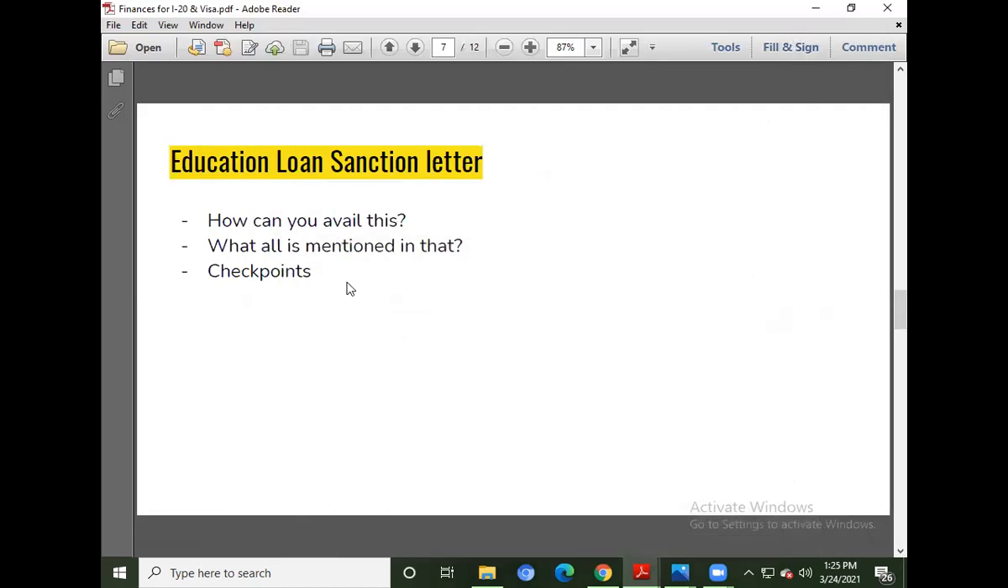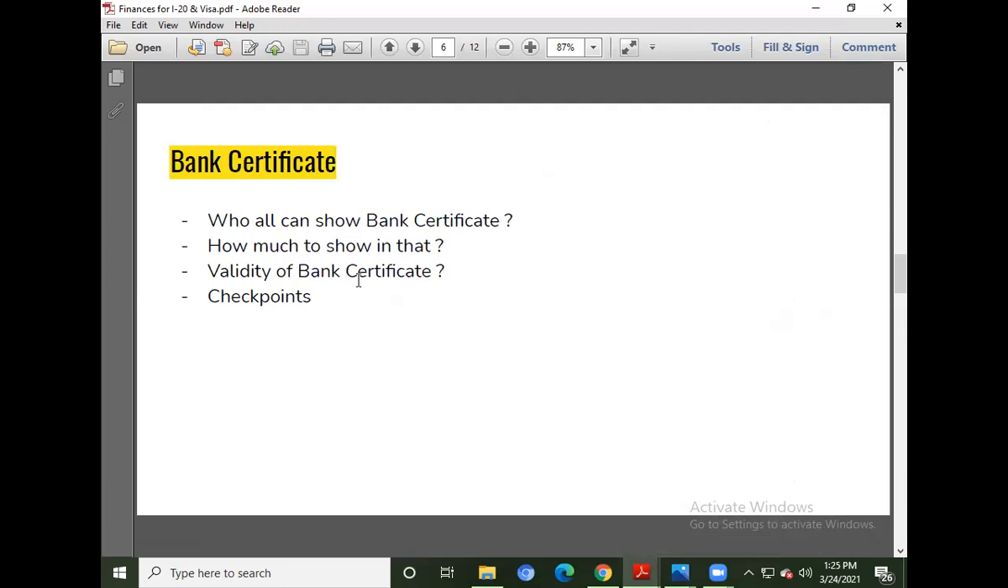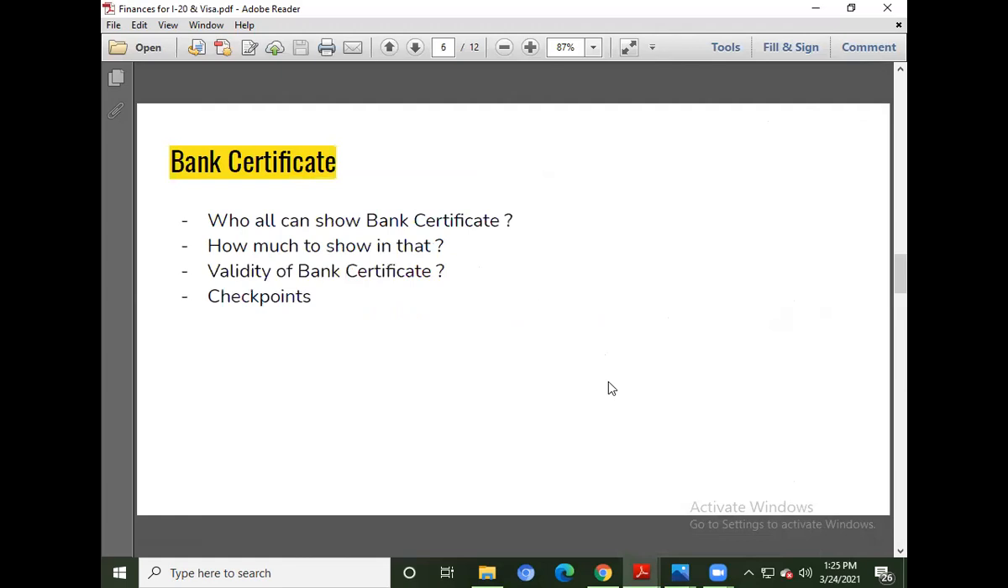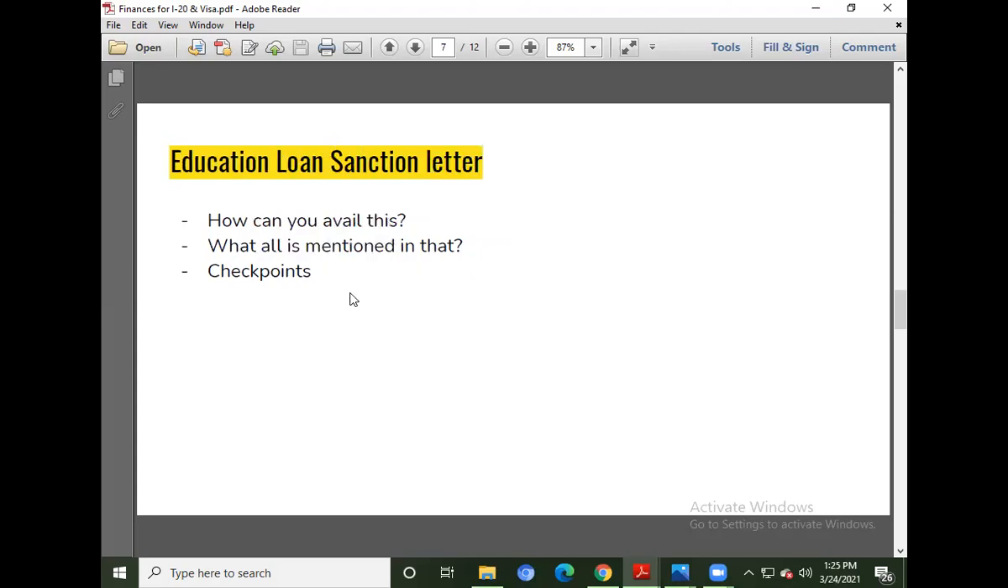So you can see this loan sanction letter, and coming on to the support affidavit, yes, you can support it with the loan sanction letter, while you can also mention loans in this. So if your sponsor is the bank, a particular loan provider, you can mention the name of the sponsor in this. And obviously, the value of the bank certificate plus the education loan sanction letter should be more than the I-20 amount required by the university if you want to get your I-20 done.